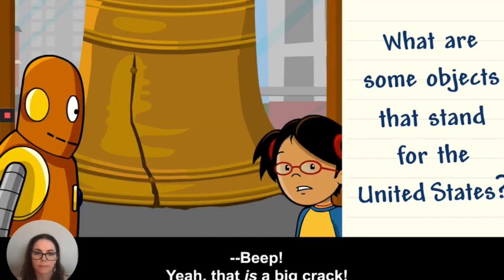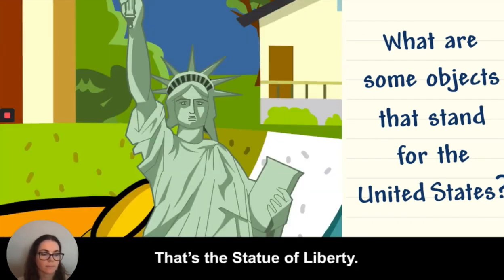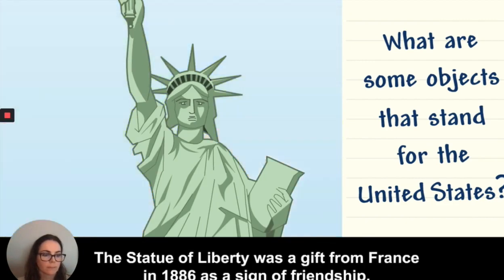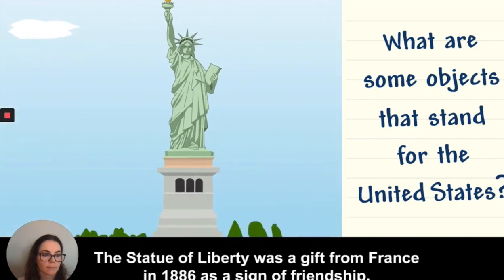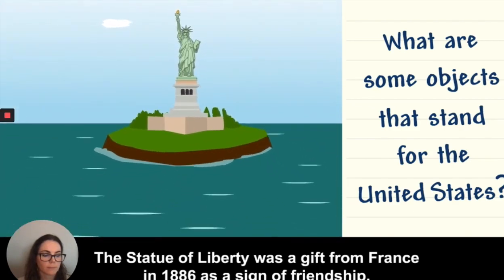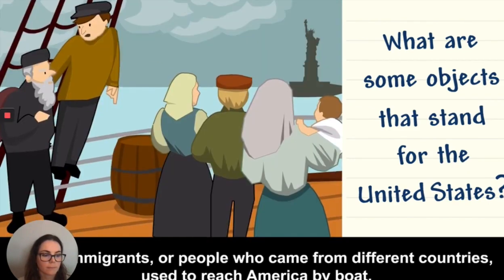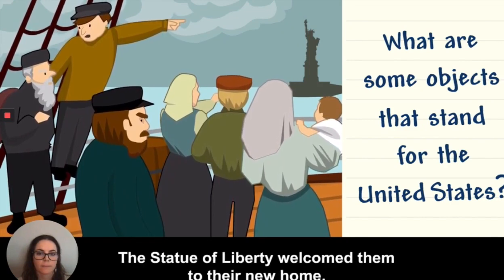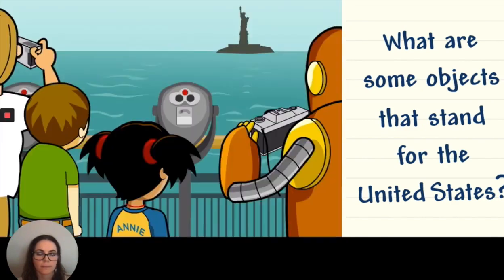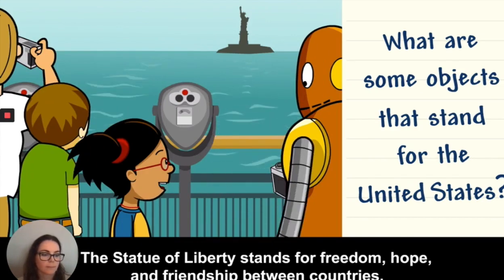Yeah, that is a big crack. That's the Statue of Liberty. The Statue of Liberty was a gift from France in 1886 as a sign of friendship. It's on Liberty Island in the New York Harbor. Many immigrants, or people who came from different countries, used to reach America by boat. The Statue of Liberty welcomed them to their new home. The Statue of Liberty stands for freedom, hope, and friendship between countries.